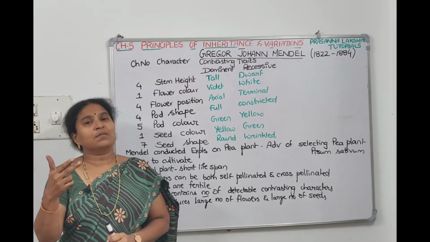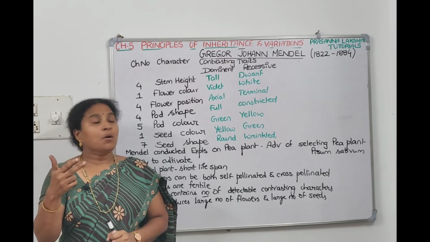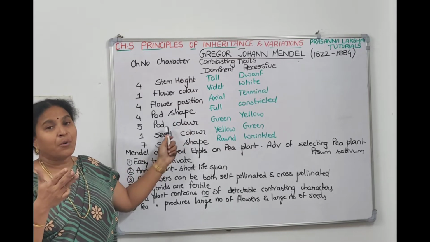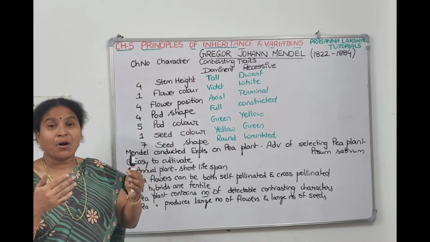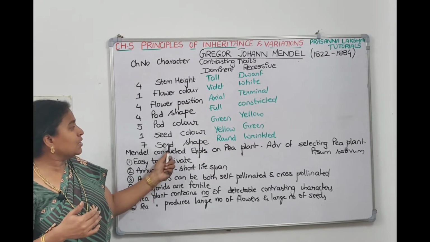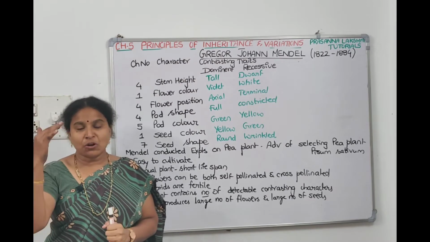Then the flower gets converted into fruit. The fruit of the pea is called a legume or pod, so pod shape is the 4th character and pod color is the 5th character. The pod contains seed, so seed color is the 6th character and seed shape is the 7th character. Like that you remember the order.